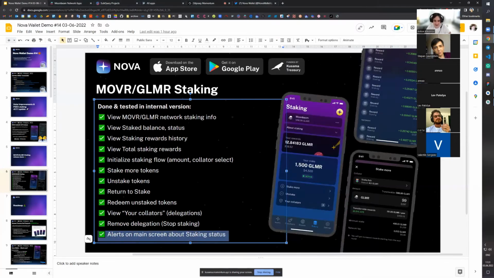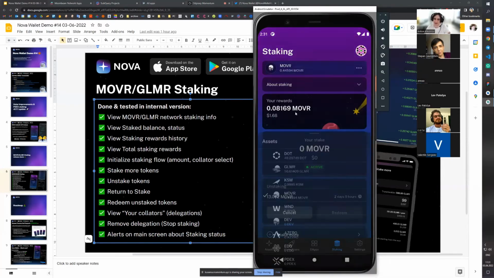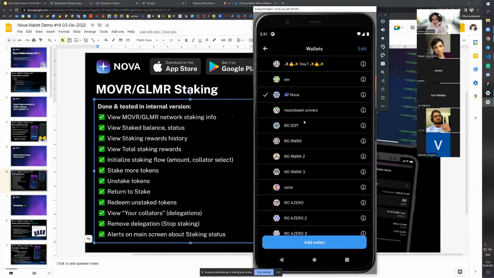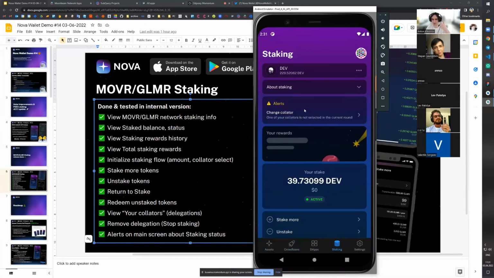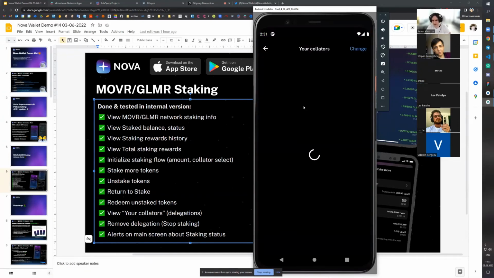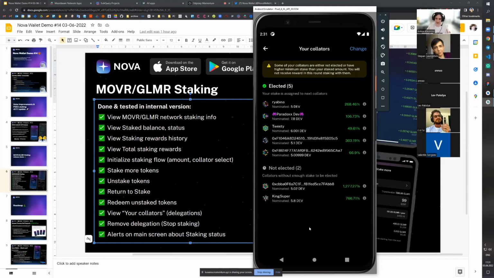So the last one is alerts. Alerts is kind of unique because it helps you understand what's going on with your staking and helps you to manage that in a proper way. Let me go back to that account one more time. And here we have an alert saying that one of your collators is not selected in the current round. If we tap here, we will be navigated to the screen with the collators, right? From where we can understand more information, so how we can fix this as a user.